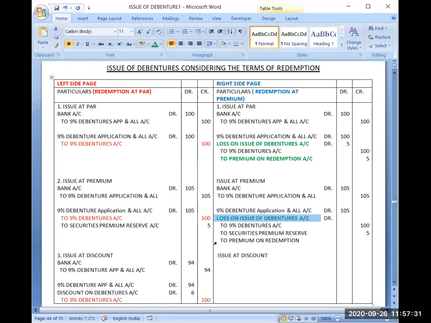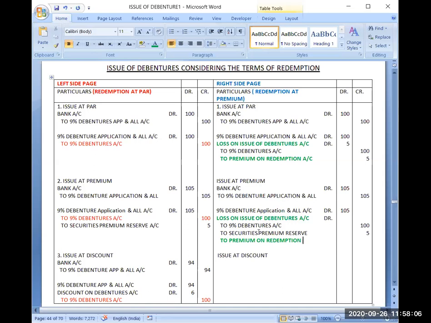Only these two parts will be there due to premium on redemption. Otherwise, the entries are same. So whenever you get such a question in exams or tests, first focus on the basic entry. What will be the basic entry? What basic entry will I be doing, even if I ignore the redemption part? It may be at par or it may be at premium. And then further move to these two parts. If it is premium redemption, then you have to add these two parts in your basic journal entry. That I want to tell you.